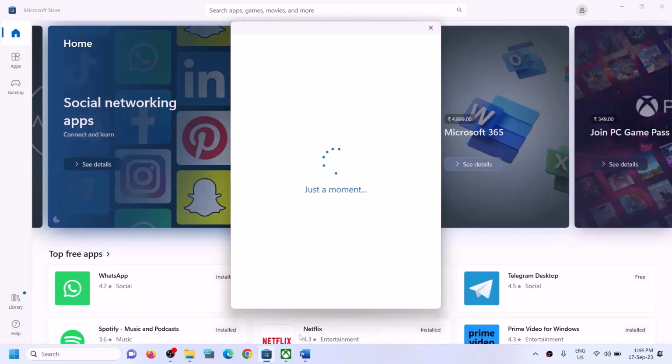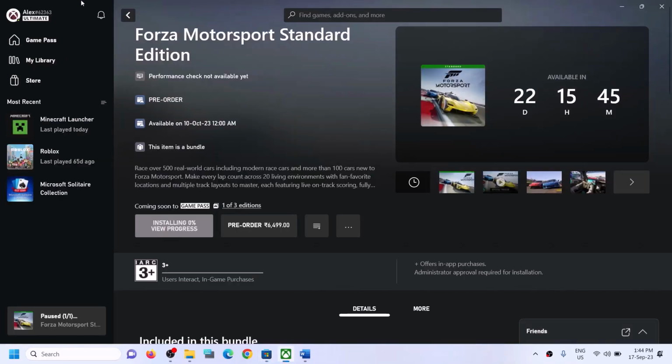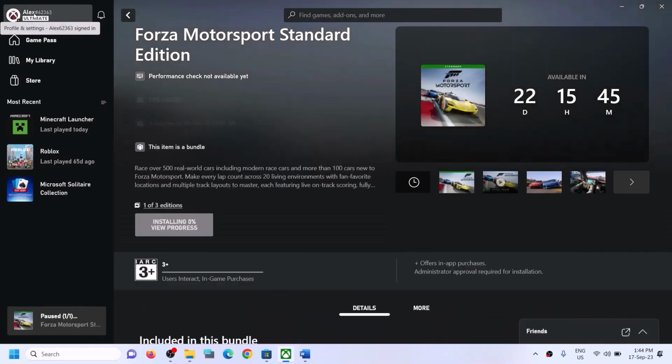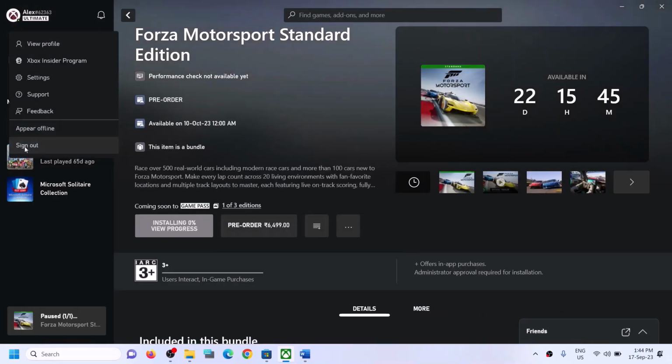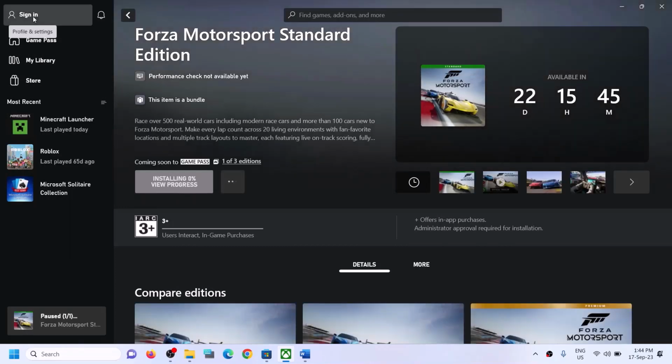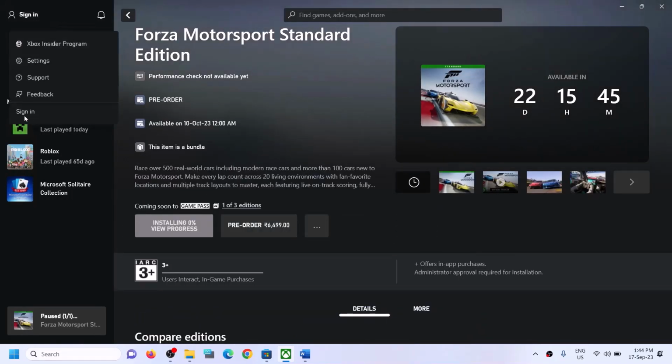And once logged in, go to Xbox app, and then on the top left you will see your profile icon. So click on it and then click on sign out. And then click on sign in.